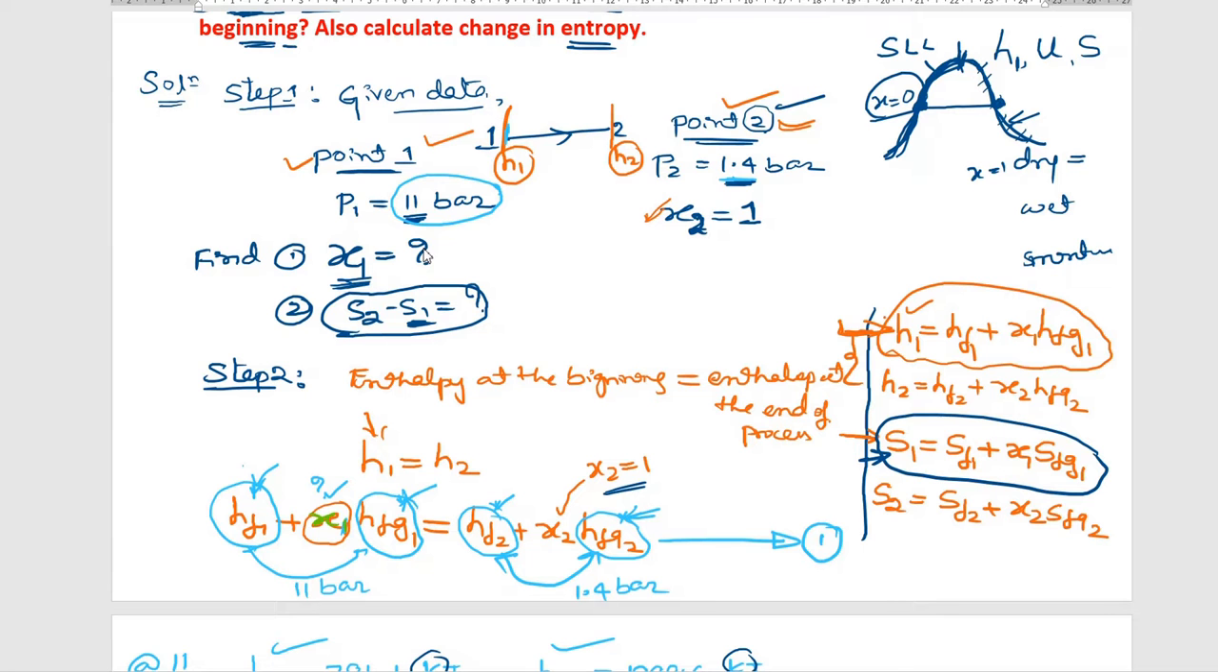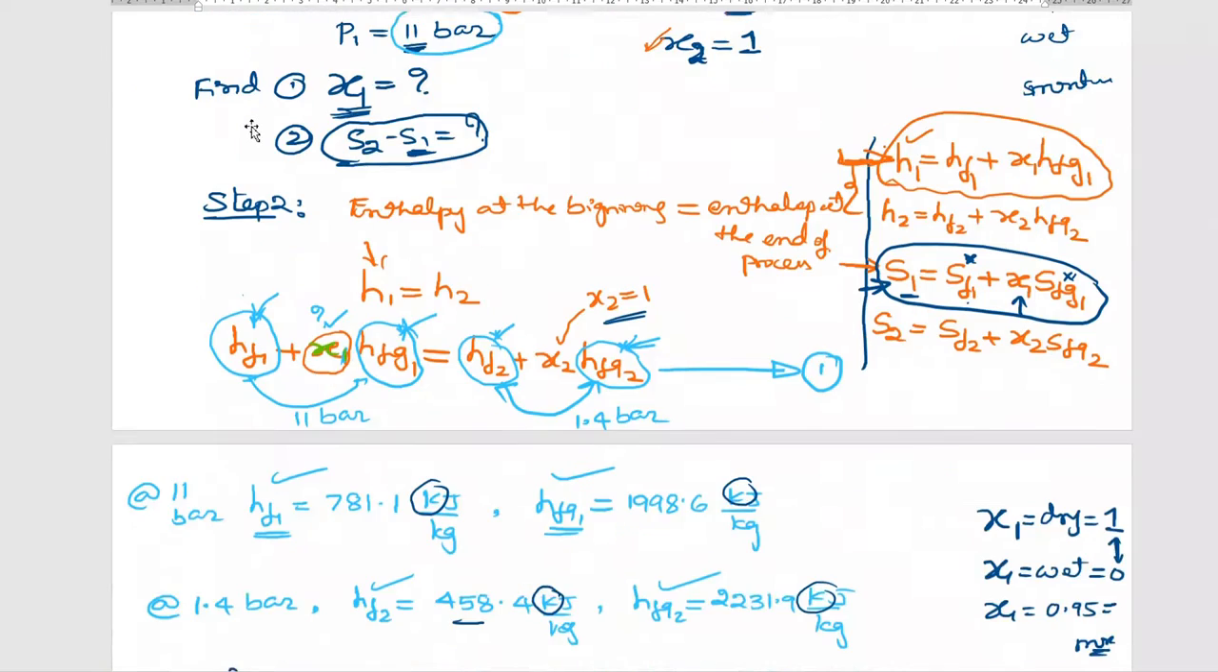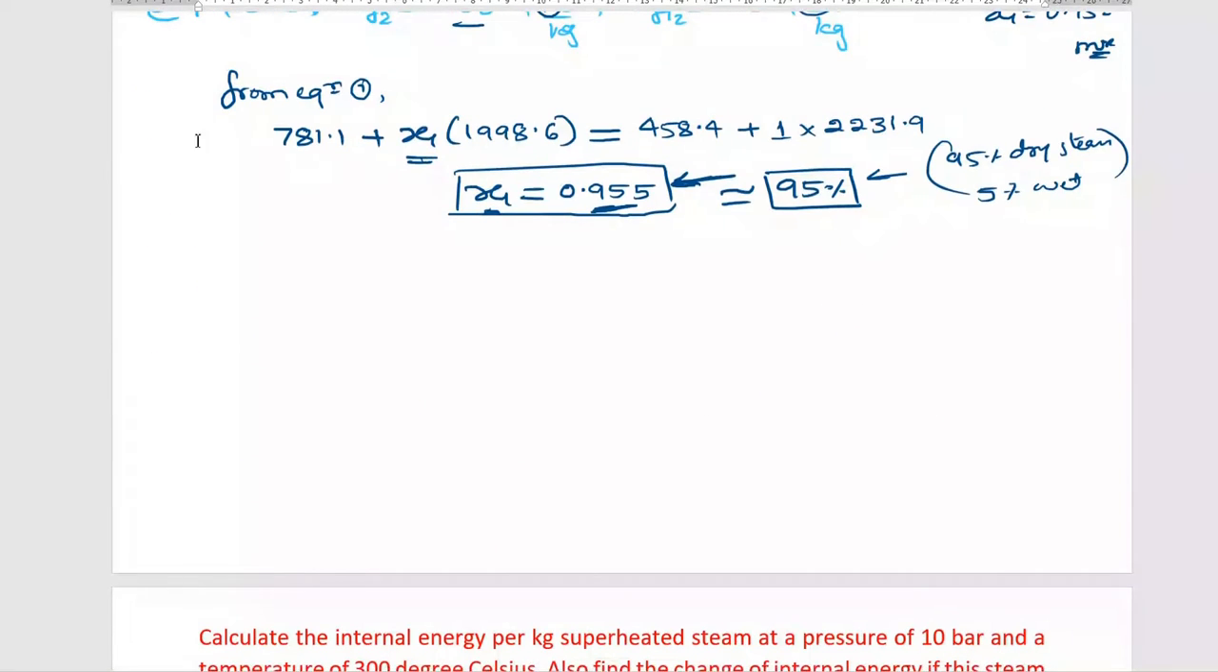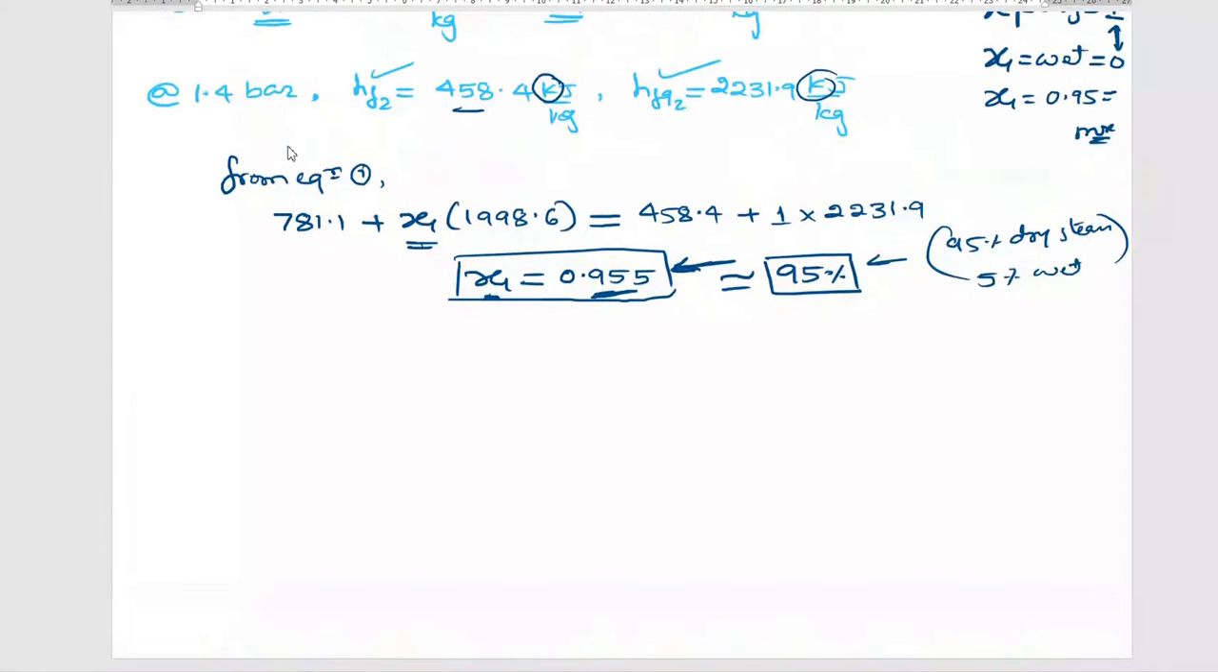S1 is equal to sf1 plus x1 times sfg1. x1 you have already calculated, but we don't know sf1 and sfg1. So how will you take these two values? Where will you get these two values? From the steam table, sir. At what pressure? One at 11 bar and another at 1.4 bar. Now, if you are calculating S1, you tell me which pressure it is, 11 bar or 1.4 bar. 11.